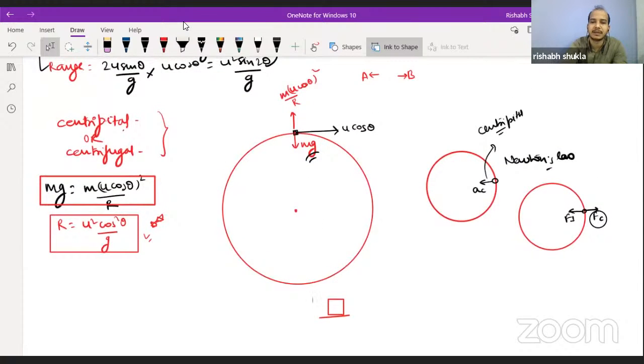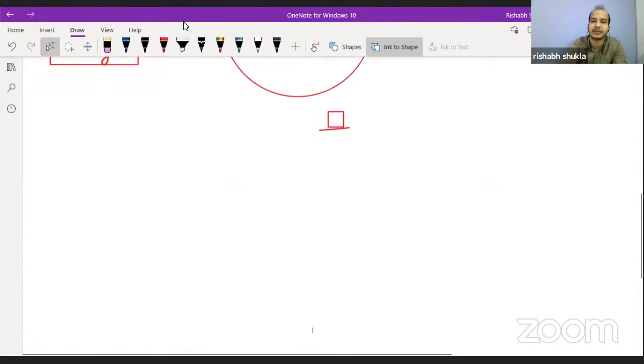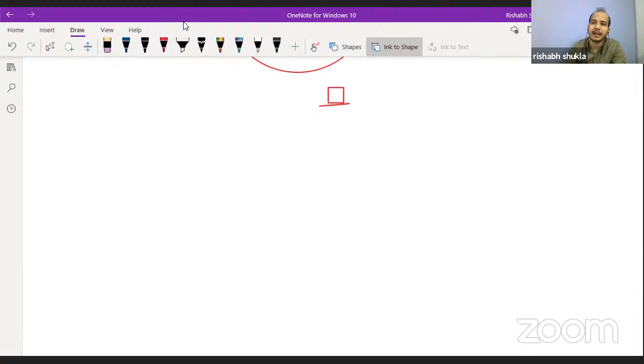Okay, just a minute, let me clear your confusion first. Try to understand this. Say for example, two blocks are pushing each other. Now if I draw the free body diagram of both the blocks, say this is A and this is B. Other forces I am not showing over here, and this is the normal reaction force.